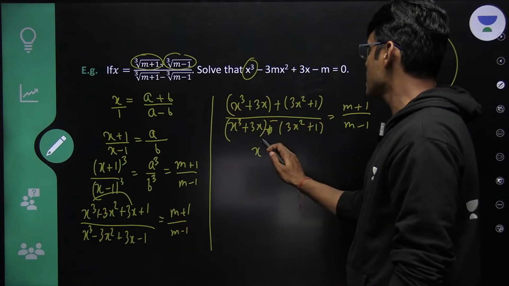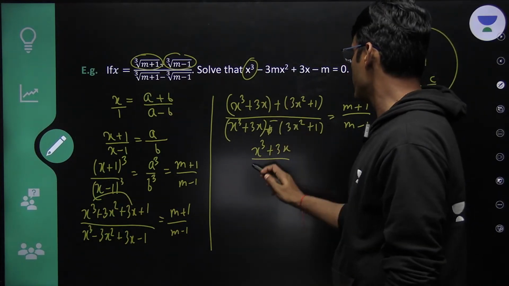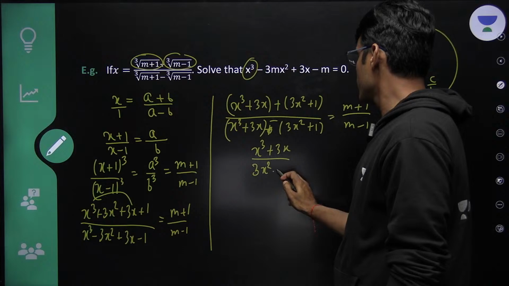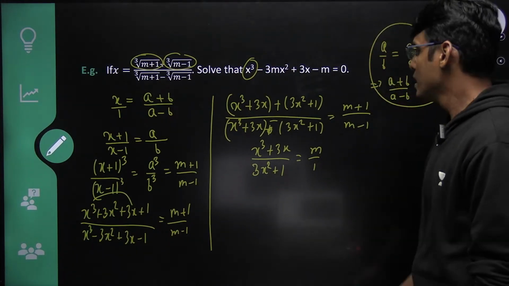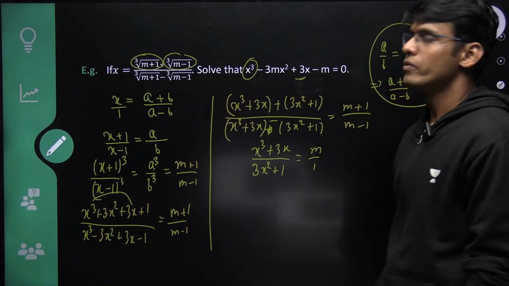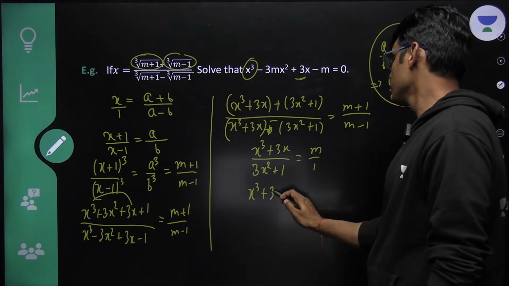This implies x cube plus 3x upon... the reverse of componendo dividendo: numerator upon denominator equals numerator upon denominator. Okay, now just cross multiply and get this answer. Am I making sense, guys?